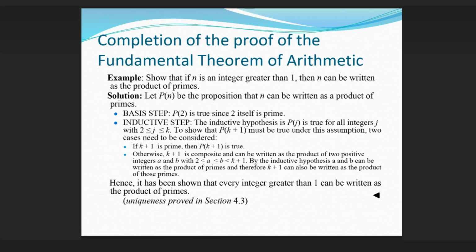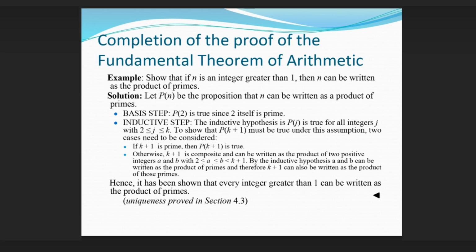Completion of the proof of the fundamental theorem of arithmetic. Example. Show that if n is an integer greater than 1, then n can be written as the product of primes. Solution. Let Pn be the proposition that n can be written as a product of primes. Basis step. P2 is true since 2 itself is prime. Inductive step. The inductive hypothesis is Pj is true for all integers j with 2 ≤ j ≤ k.